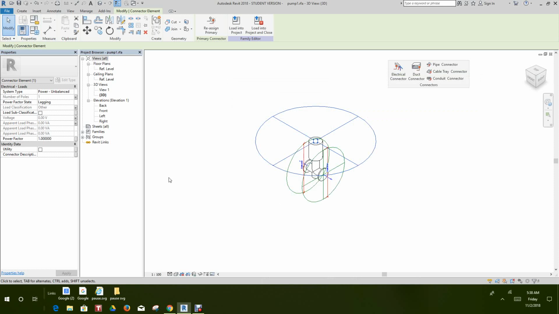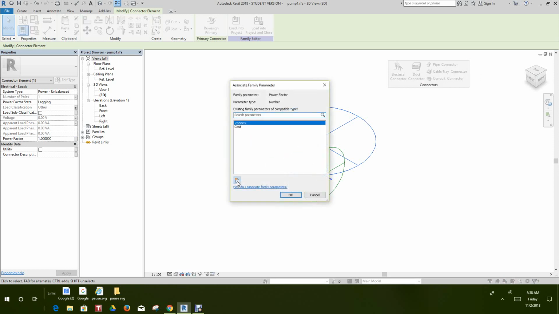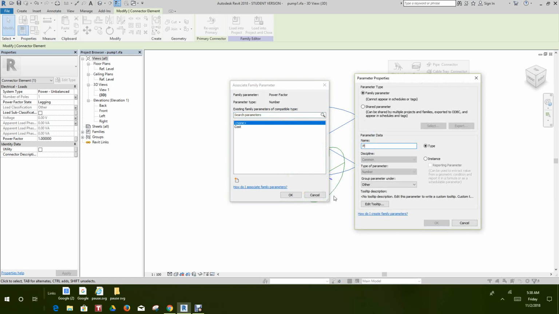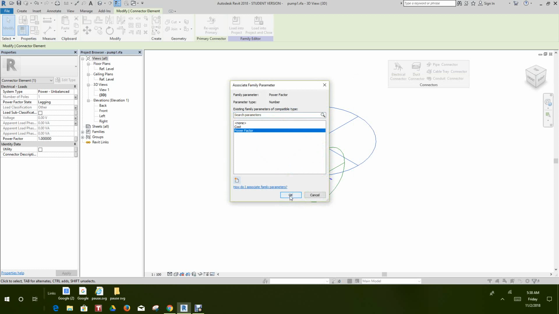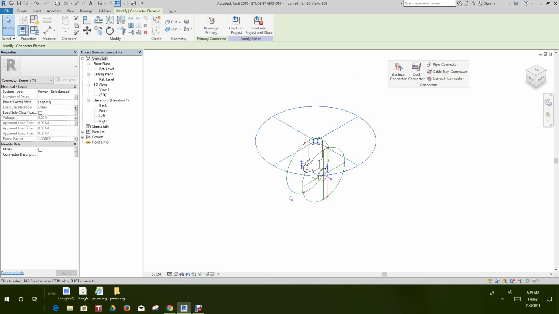Now, for the power factor, we'll also add a parameter. Okay, we just want to go through all these. So now here, this isn't a utility, so we will add a description.